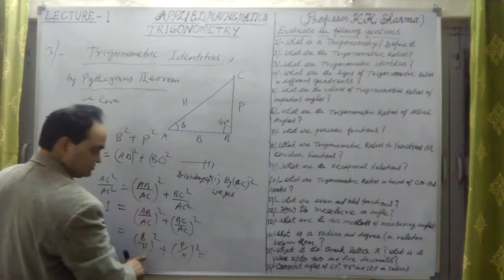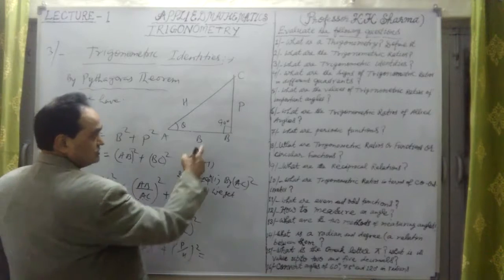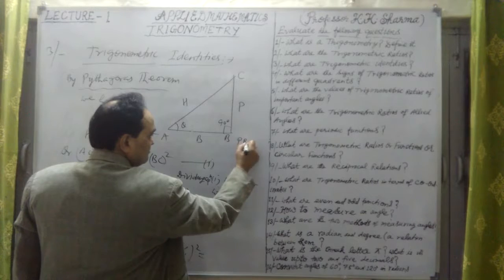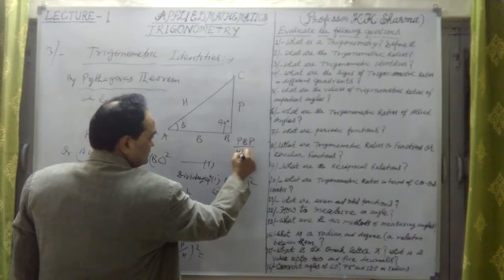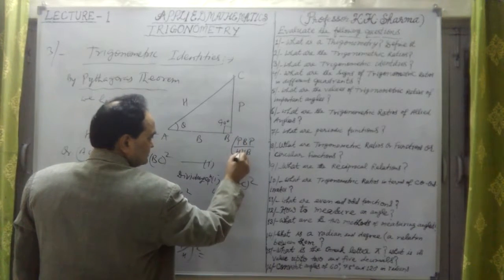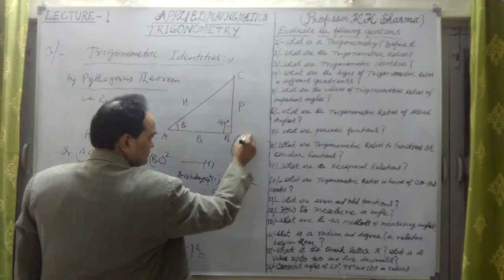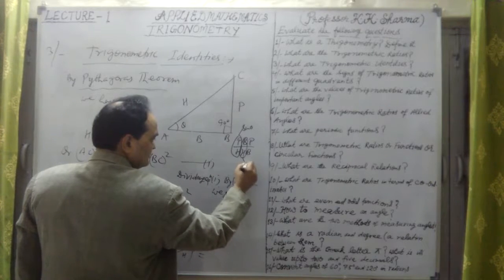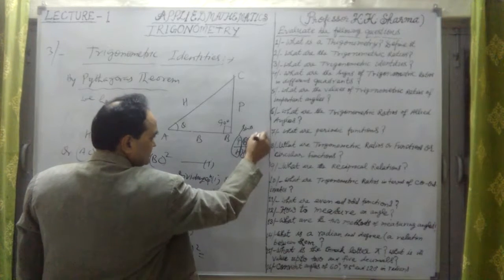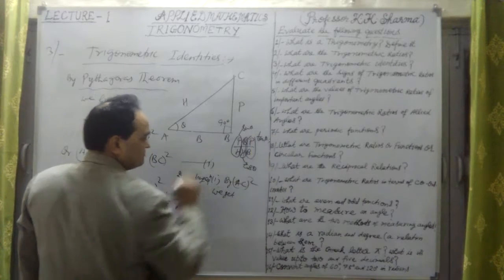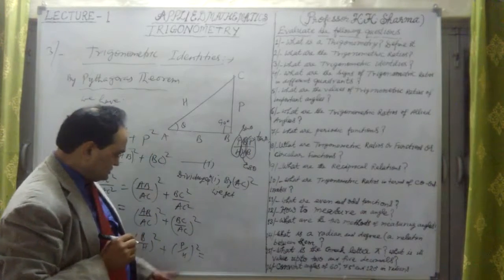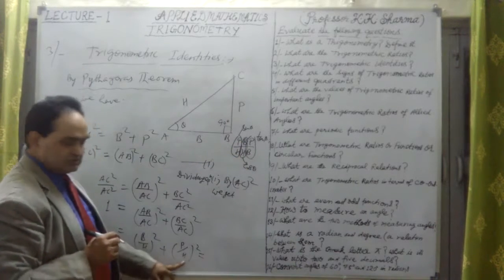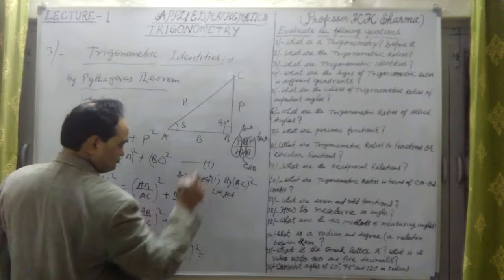The first is cos square theta, because B upon H, base upon hypotenuse, that we remember always. Don't catch H, P. First is sin theta, P upon H. This is cos theta, this is sin theta. Second is cos theta. And third, P upon B is tan theta. So B upon H squared is cos square theta, and P upon H squared is sin square theta.